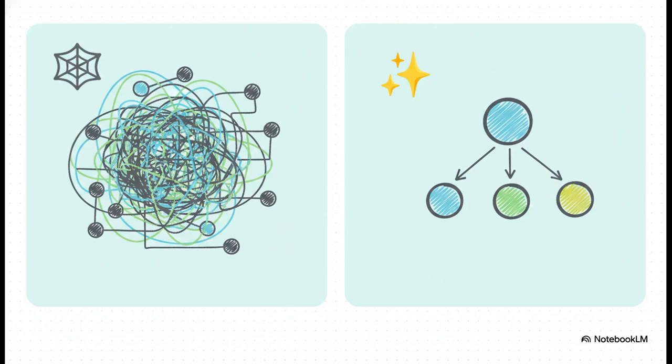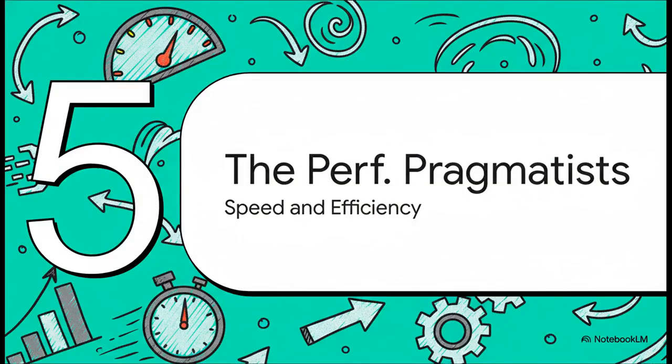It's so complex because it has to account for all those improper token paths. But on the right, the purist method, by only allowing proper sequences, generates a much, much cleaner map with just 5 states. It's a more direct and faithful path for the LLM to follow. Okay, next up we have the performance pragmatists.